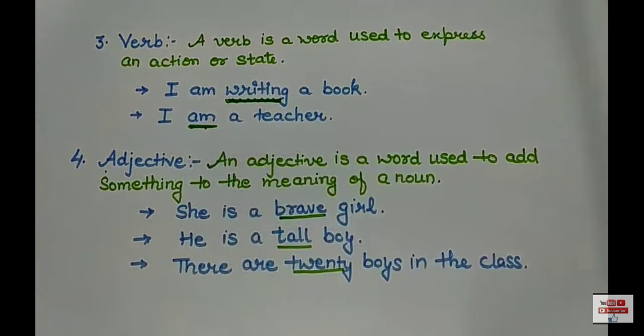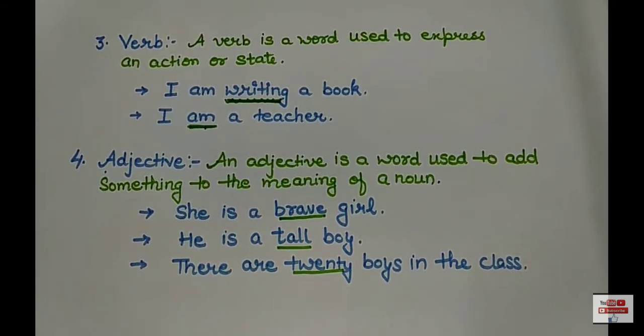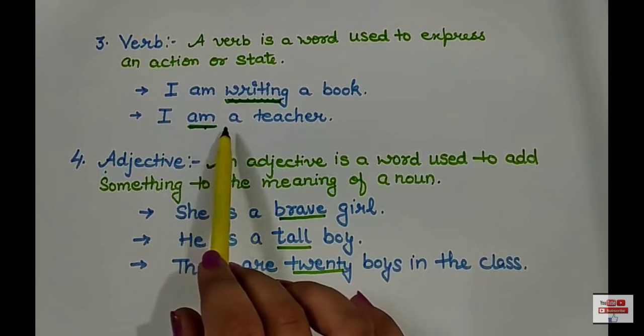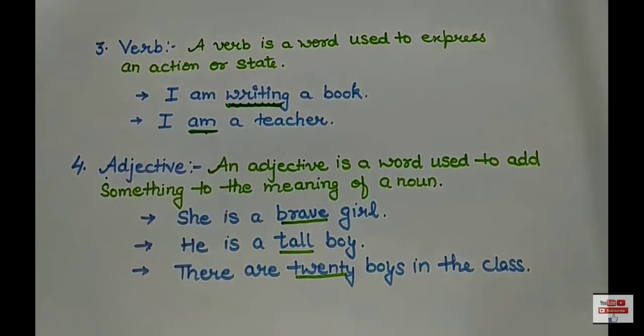Am is not a physical verb but acting as a verb here. Am is actually the present form of verb be. So you can see that there may be no physical work but verb is here. As I already told you that verb is very important because there can be no sentence without verb.